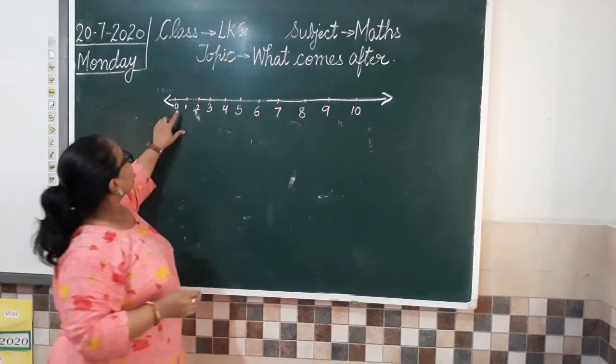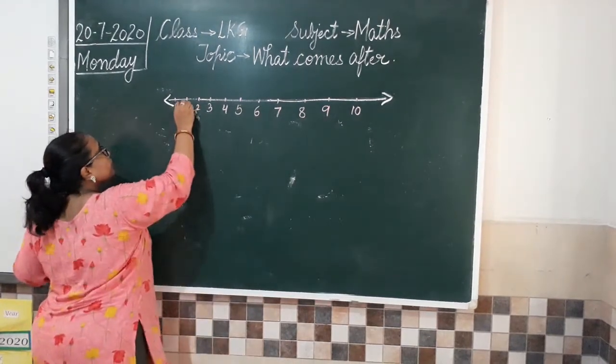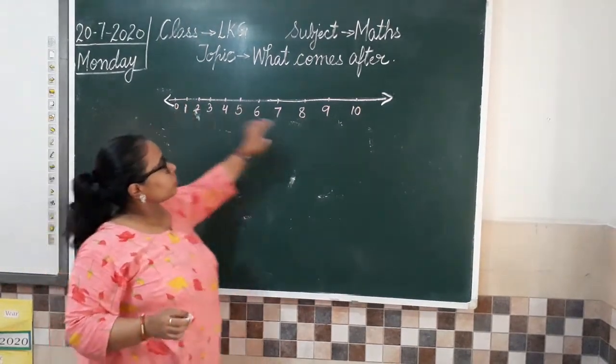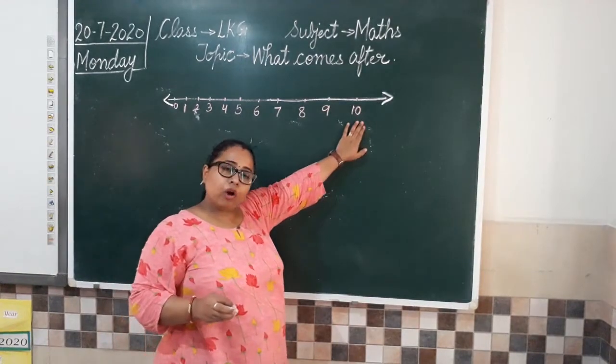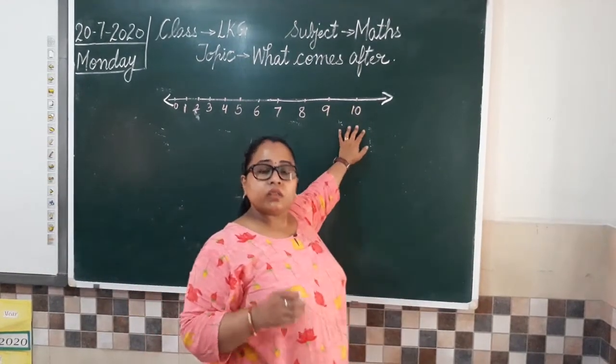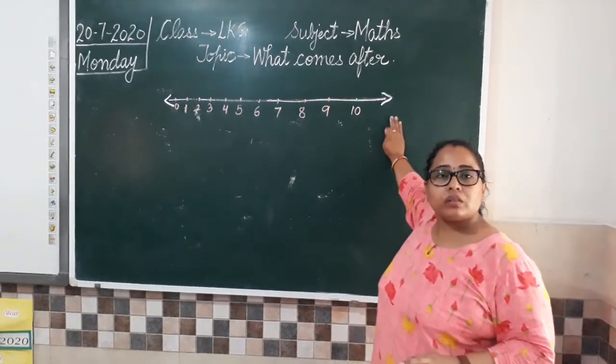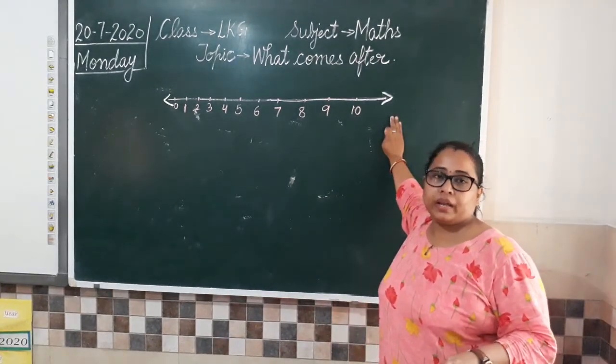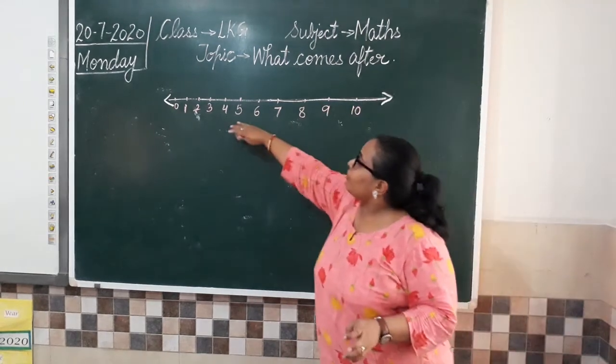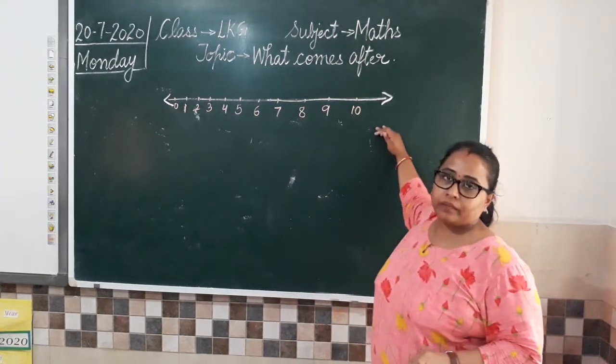So we have written numbers from 0 to 10. Clear all? And this line is known as a number line. We call this line a number line. Why? Because we have numbers on this line.